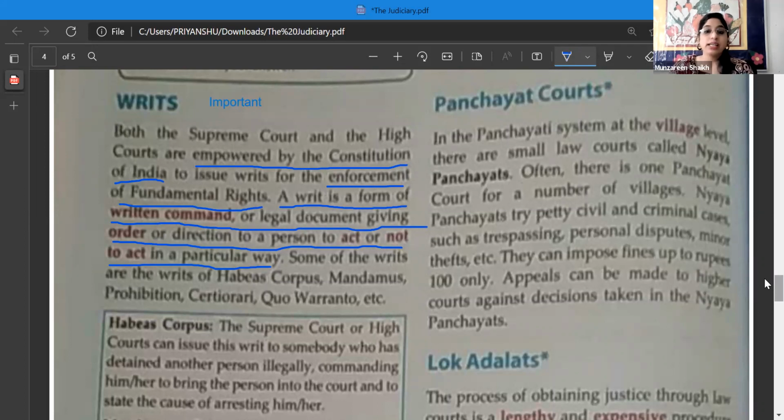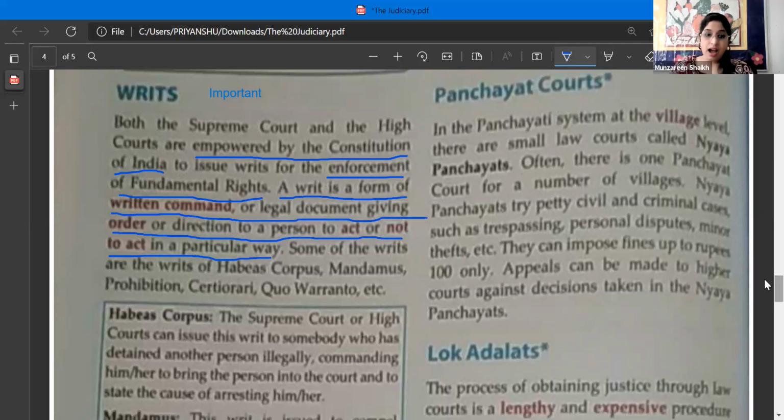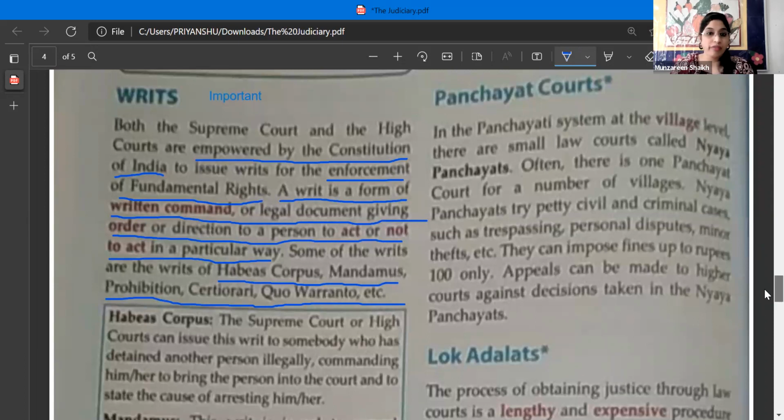Now, some of the writs are underlined here. They can even ask you to give examples of the writs. The writs of habeas corpus, mandamus, prohibition, certiorari, quo warranto, etc. These are the five different types, or you can say the kinds, of writs.